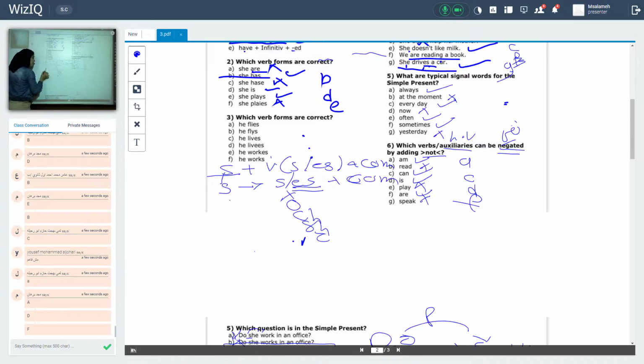If the subject is plural, I will add what to the verb? Nothing. Base form. Because I know I cannot make the verbs plural. That's it. Also, when I see keywords like often, always, sometimes, usually, or words like an adverb like daily, frequently, weekly, that means this is in a simple present tense.